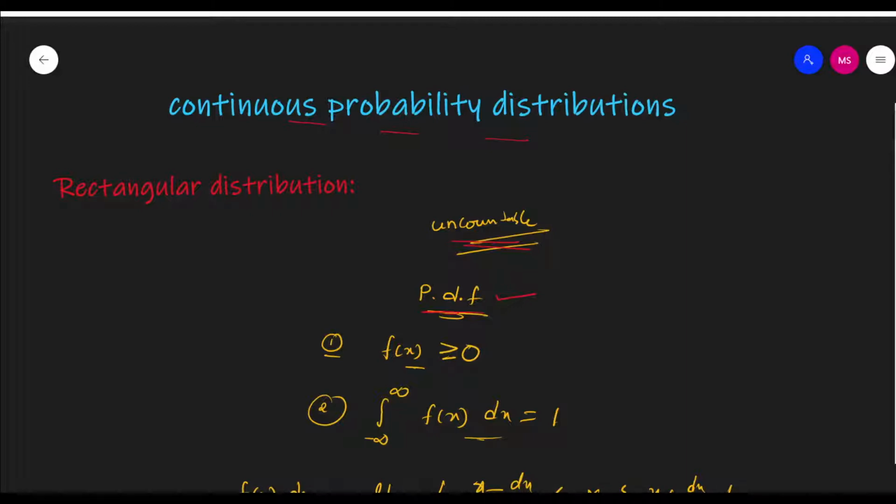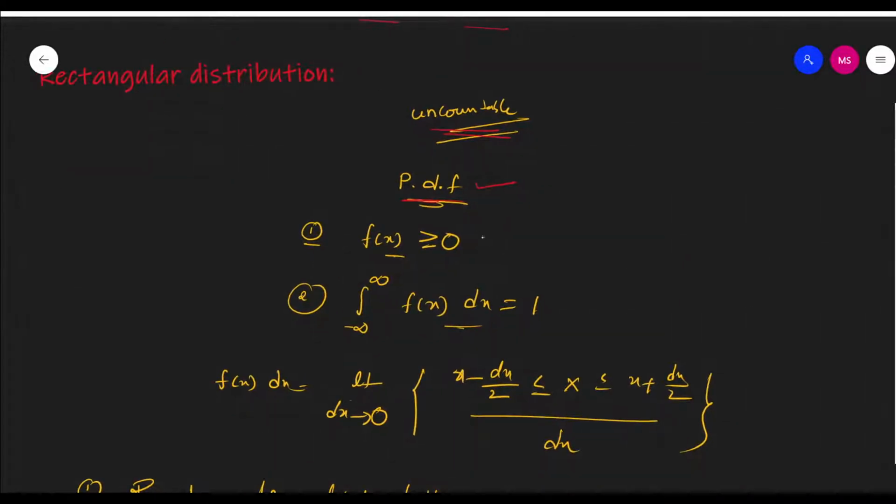A PDF must follow two conditions. The first condition is f of x greater than or equal to 0 always, and the second condition is the integral from minus infinity to infinity of f of x dx is equal to 1. A function must satisfy these two conditions to be called a probability density function.